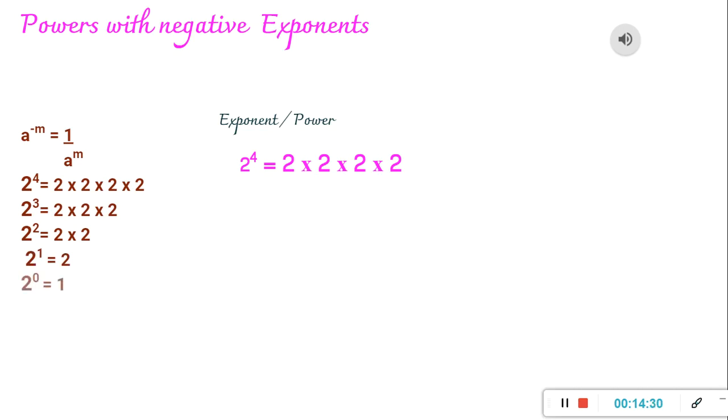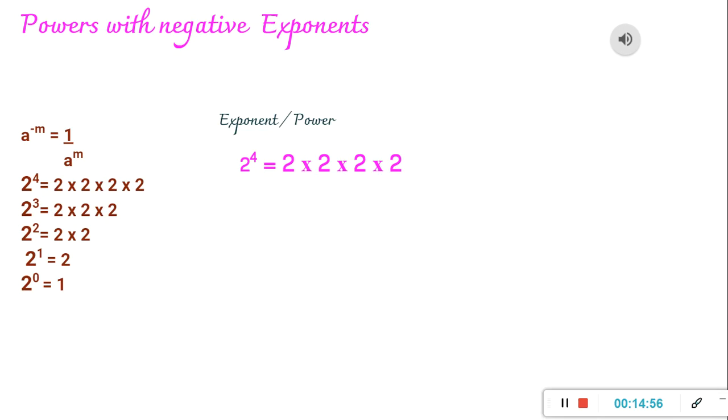What is 2 raised to 0? That means 2 is not multiplied to itself at all, so it is basically 1. Now what are you observing here? If you look at each step, every time the exponent is getting reduced by 1. What is happening on the right hand side?